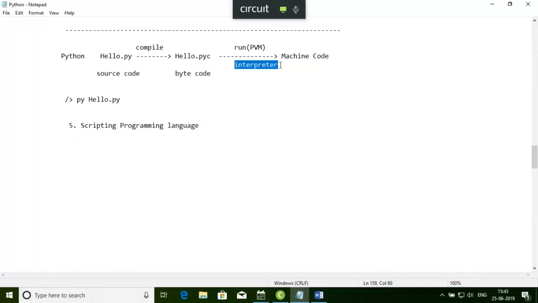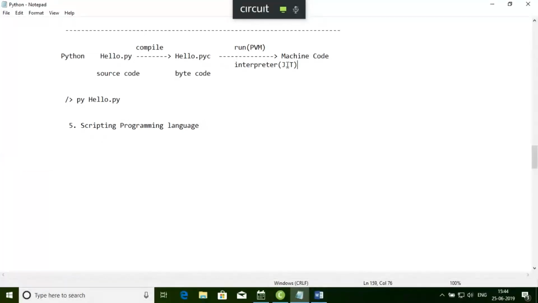Because of this Python interpreter, which sees a single line at a particular time, it is a slow approach. That's why different Python versions came. In the PyPy version, they have implemented a JIT, a just-in-time compiler, that will give you much faster execution.